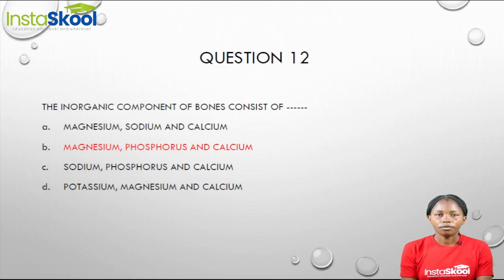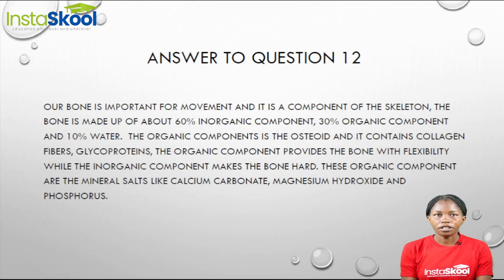Question 12. The inorganic components of bones consist of dash. Now, our bone is very important for movement. It is also a major component of the skeleton. Now, what is the bone made up of? It is made up of 60% inorganic components, 30% organic components, and 10% water.